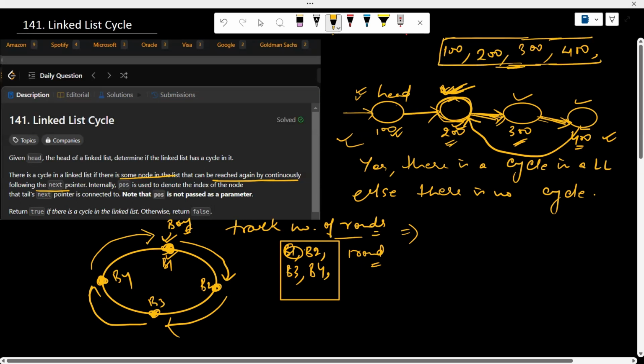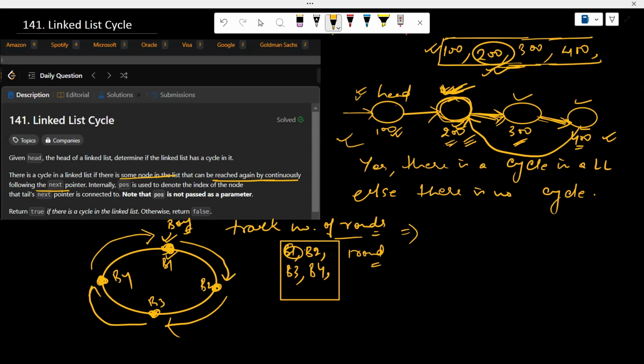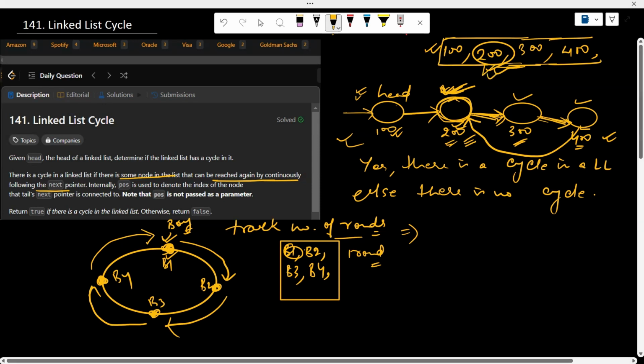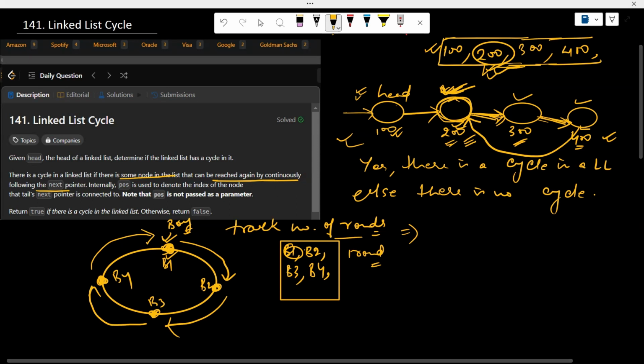Now 400 is pointing to 200. And we will see in this storage, yes, 200 is present. That means we have already visited 200 earlier. So whenever we are visiting the nodes, if we see that the next pointer address is already present in the storage, that means there is a cycle and we are reaching the same node again. So in this way, we can find out cycles in a linked list.